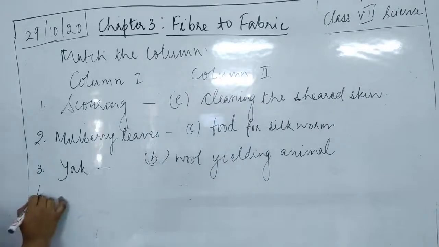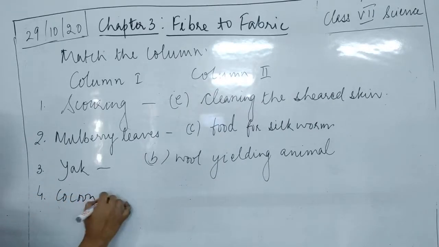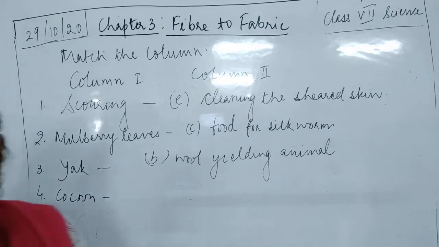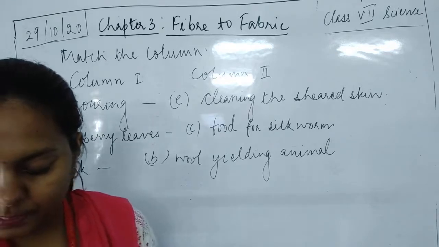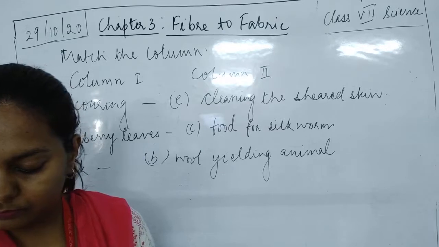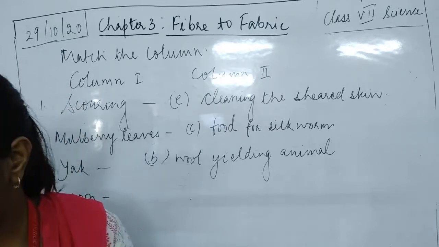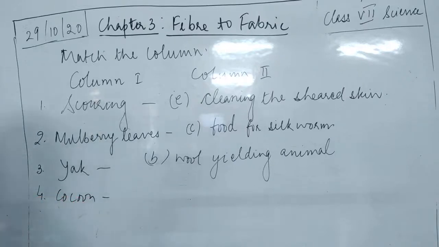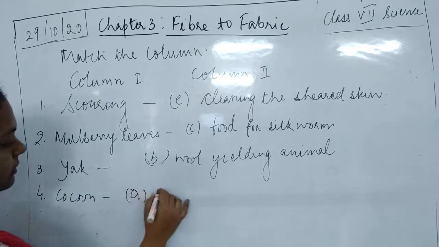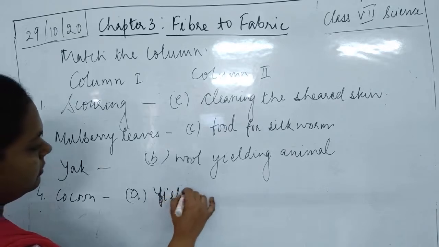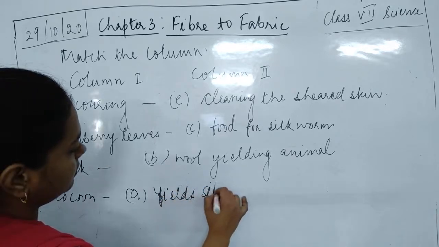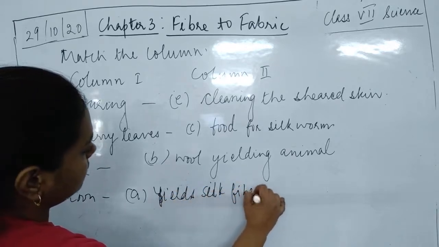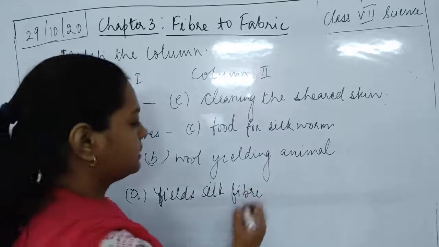The next is cocoon. Cocoon means it is the cocoon that is made, it yields silk fiber, which is A. Okay, it yields silk fiber.